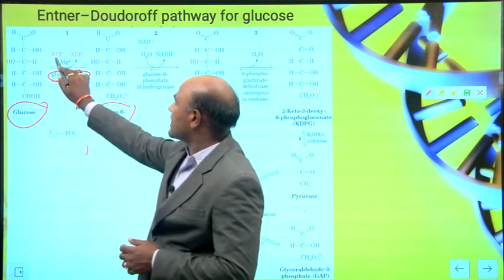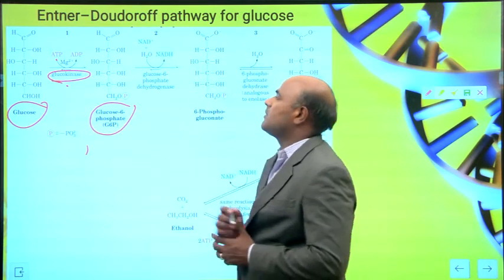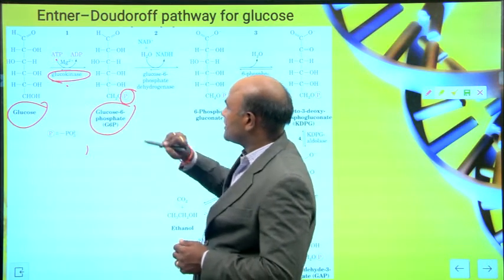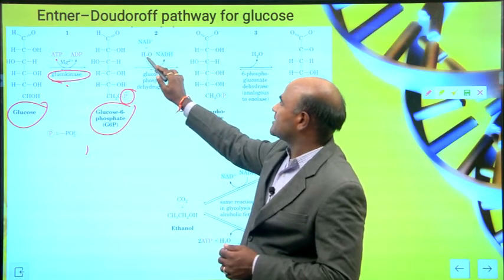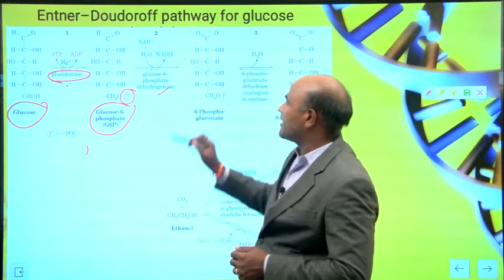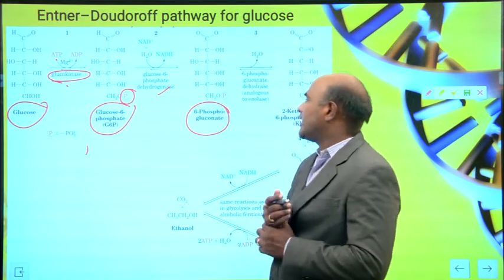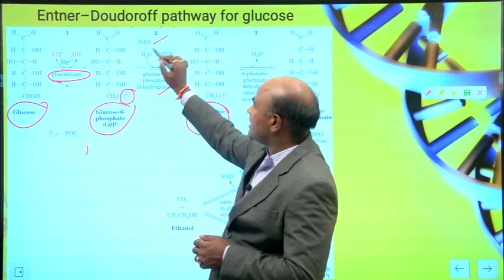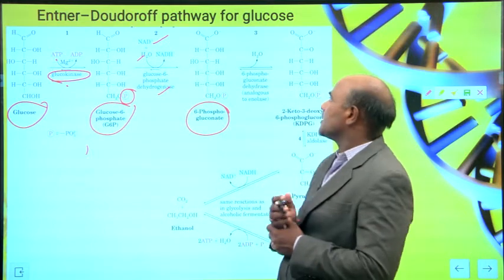Glucose reacts with ATP with the help of glucokinase and is converted into glucose 6-phosphate. You can see here glucose 6-phosphate. Again, glucose 6-phosphate reacts with NAD plus and H2O, and with the help of glucose 6-phosphate dehydrogenase it is converted into 6-phosphogluconate.